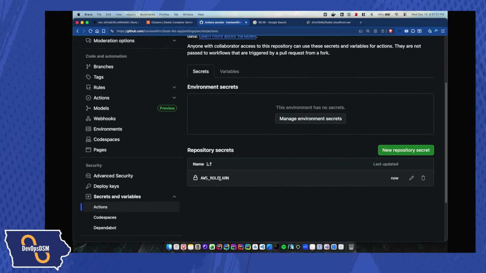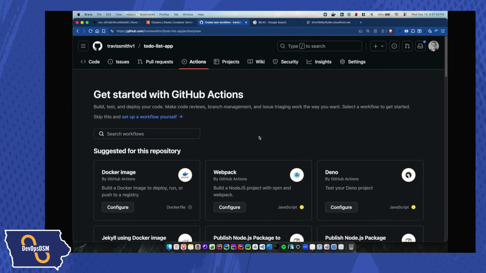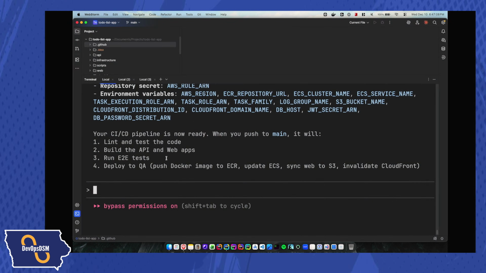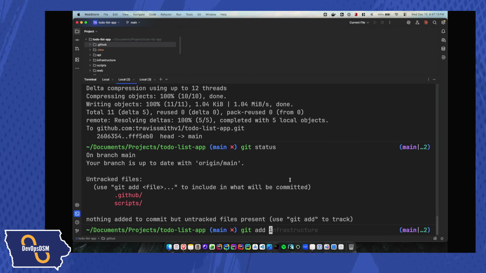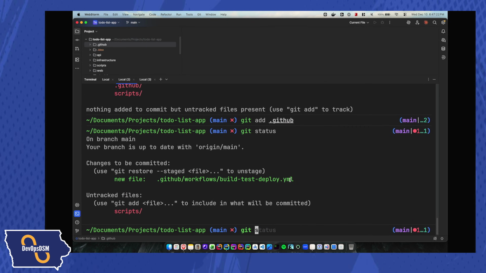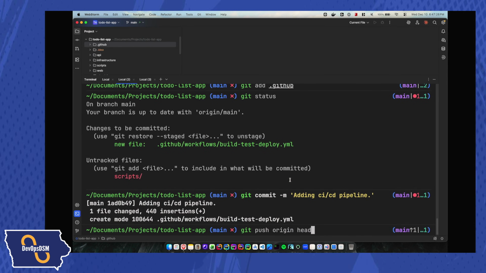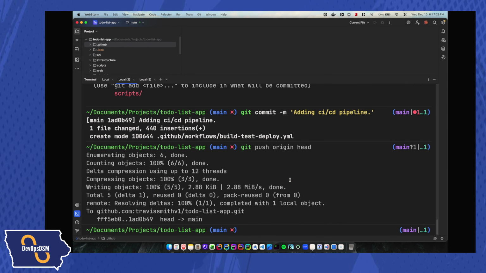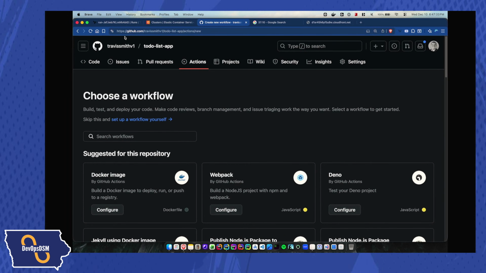There's repository secrets to AWS role ARN. That's a good sign. If I go to add actions, there's nothing in there yet. I haven't actually pushed those, so I'm going to actually go do that. The next step is I'm going to see status, and we're going to just add the GitHub folder and commit, add the CI/CD pipeline, and let's go ahead now, and this will actually start up GitHub Actions, or it should.